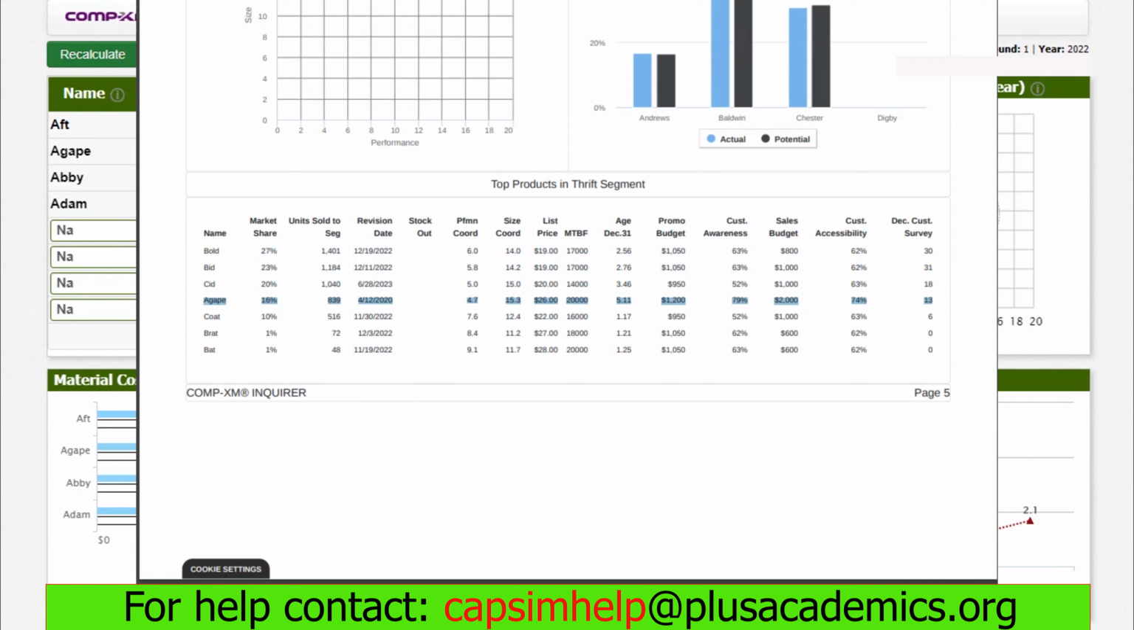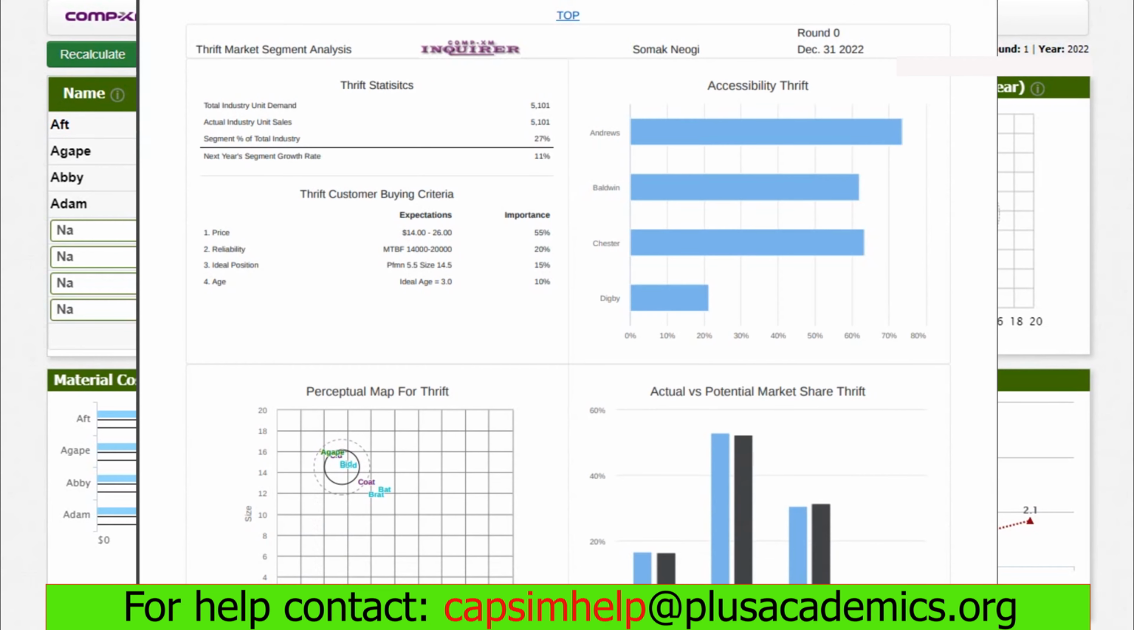Again, when we check ideal age, customers are expecting this product to have an ideal age of 3.0. Getting exactly 3.0 is not easy. Therefore, any age between 2.5 and 3.5 will just do okay. Ideal position appealed to 15% of the market.